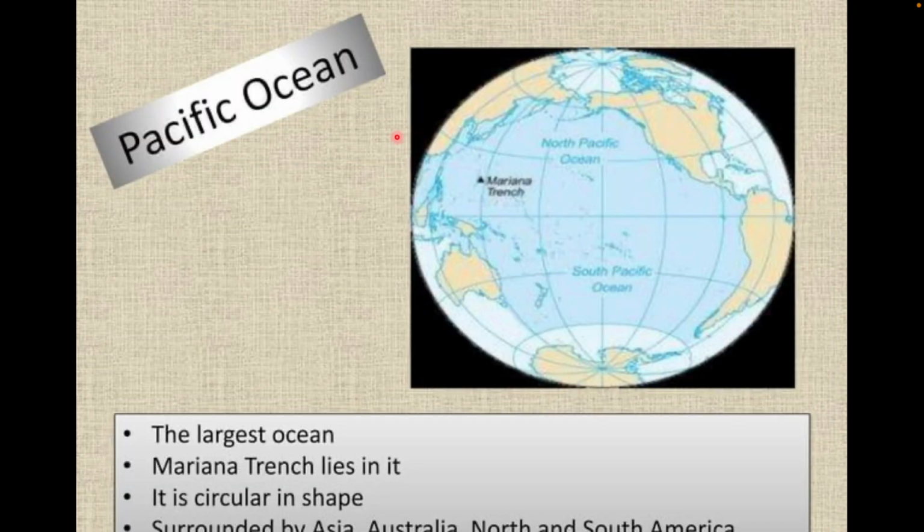So first is Pacific Ocean. Pacific is the largest ocean as it covers a major portion of the earth, and Mariana Trench, as I have told, is also located in Pacific Ocean only. This complete ocean is circular in shape and four continents are surrounded by this, like North America, South America, Australia, and Asia.